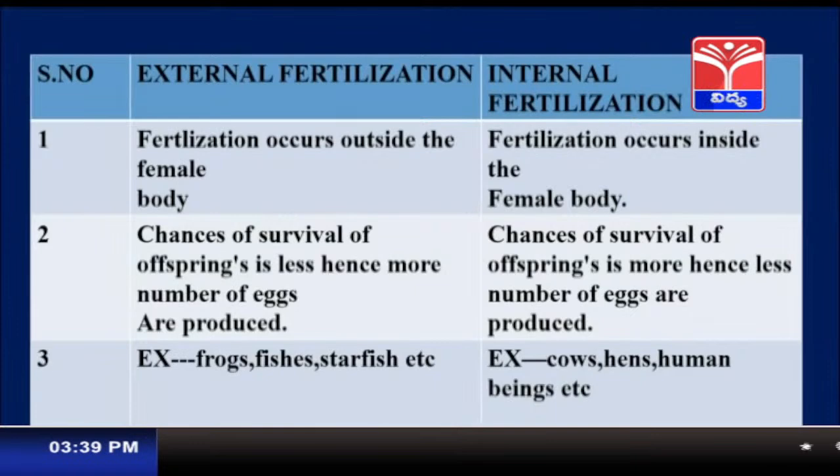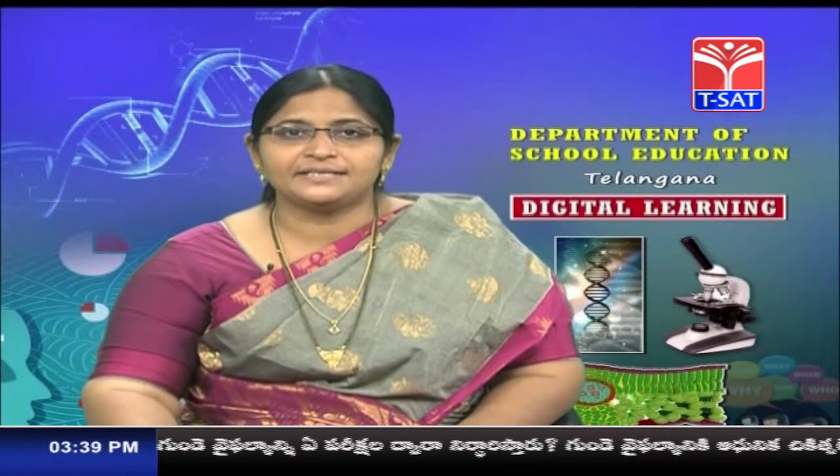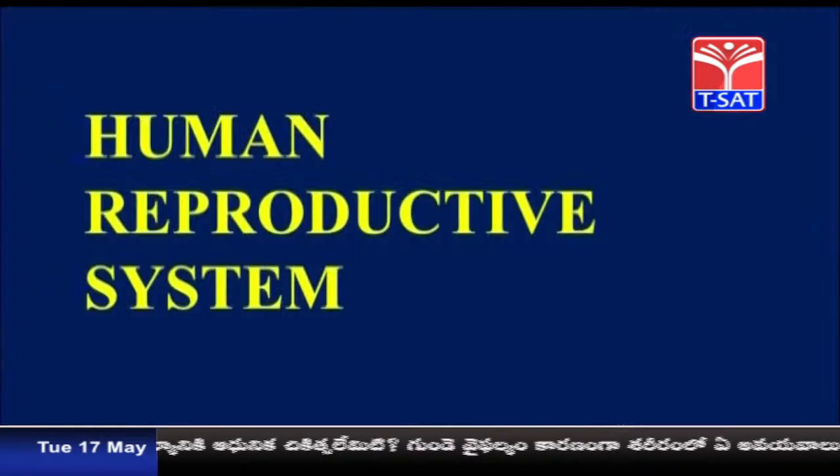Children, I think you have now understood the difference between asexual and sexual reproduction and the difference between external and internal fertilization. Now we will be discussing the human reproductive system in detail. So the next topic is the human reproductive system.